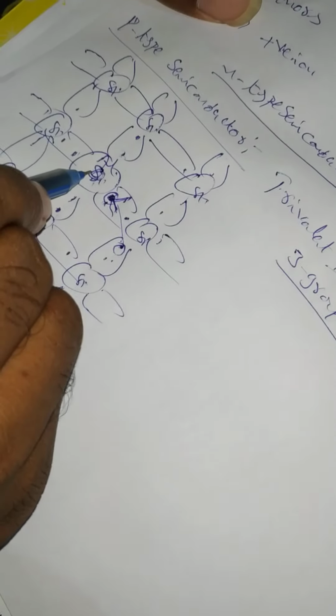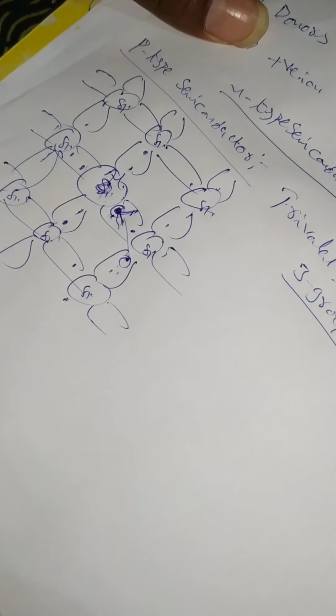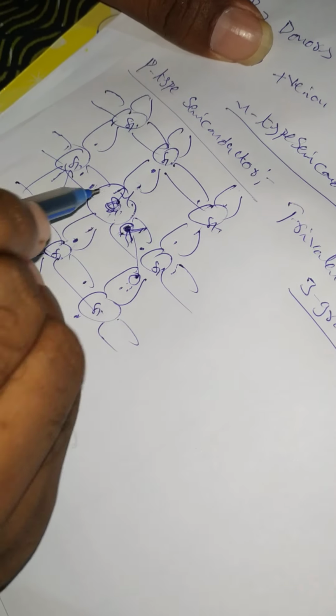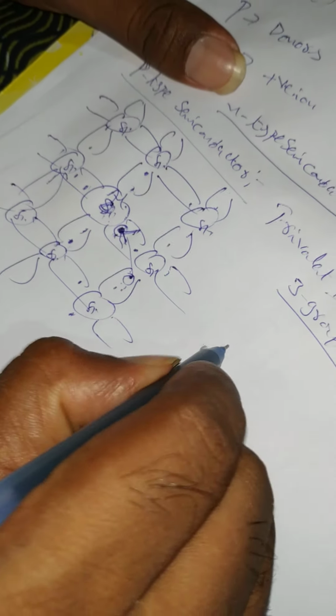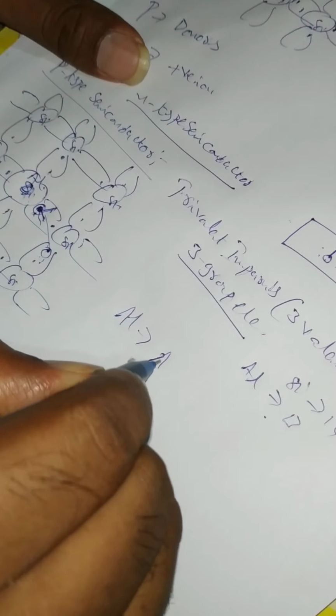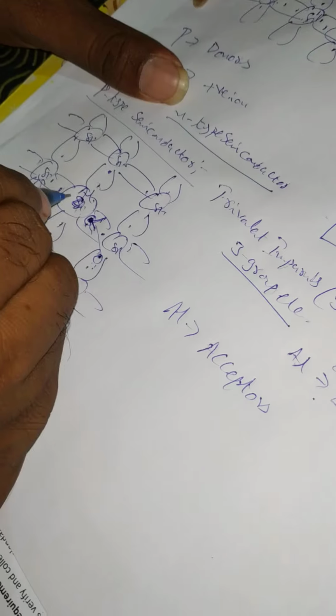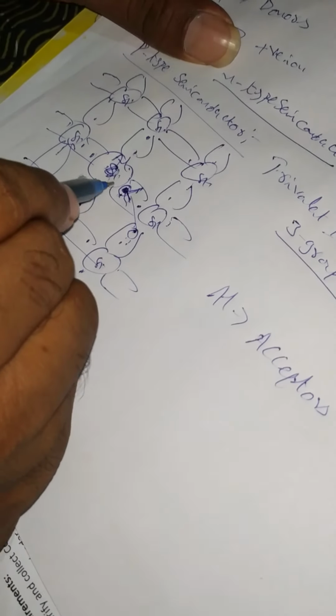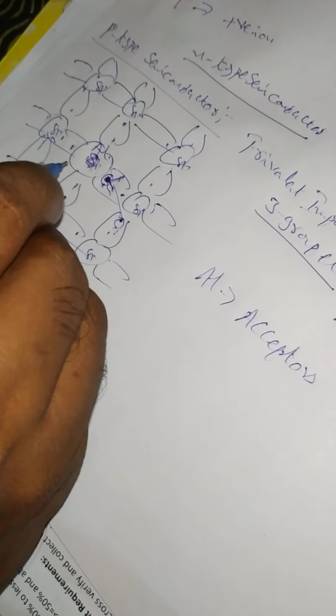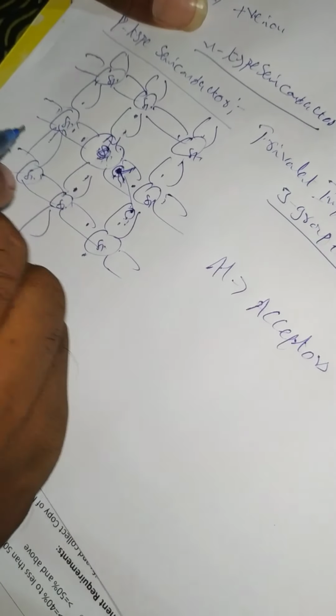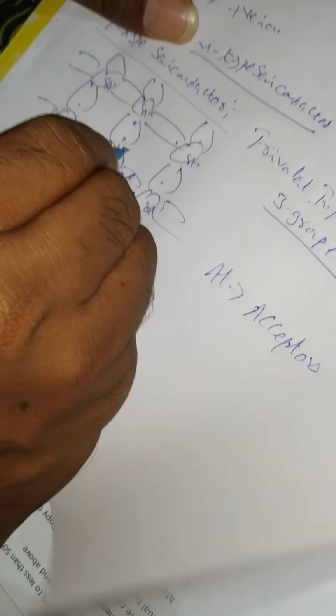Here the aluminum atoms are accepting electrons from the surrounding silicons. That's why these aluminum atoms are called acceptors, because they accept electrons from the surrounding silicons, forming a hole. By accepting that extra electron, aluminum becomes a negative ion.